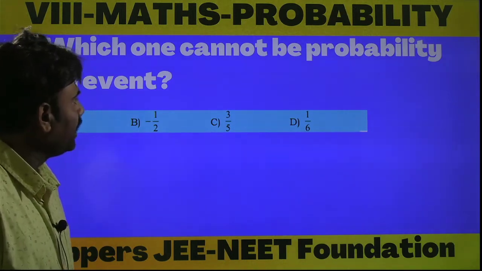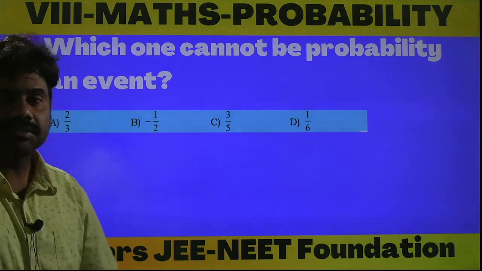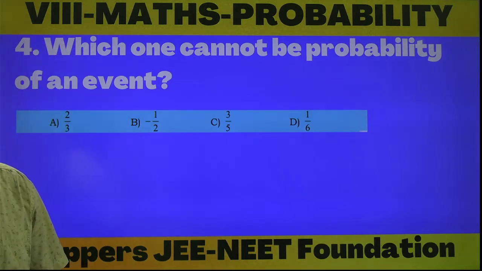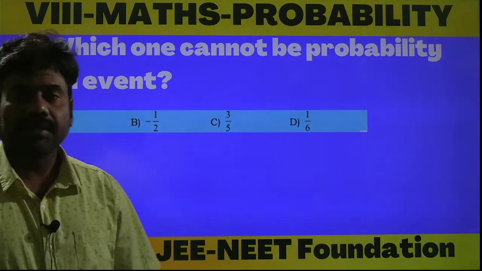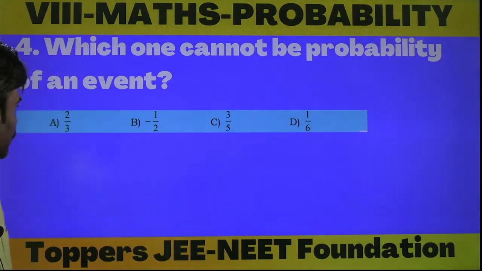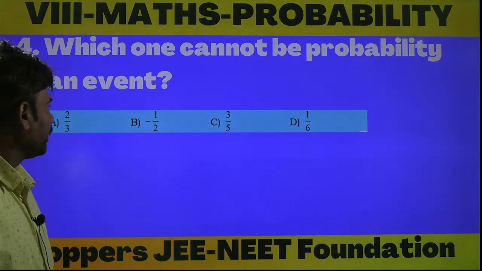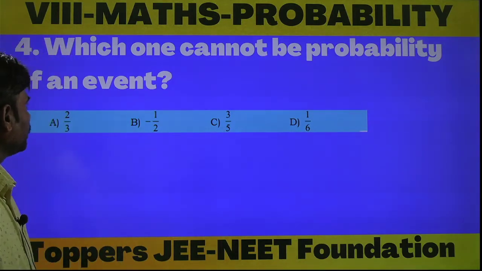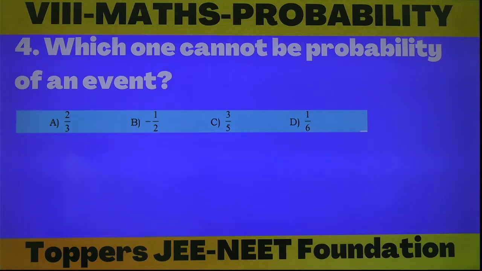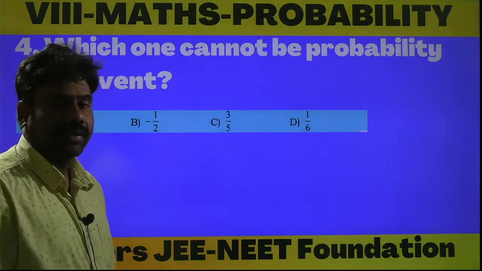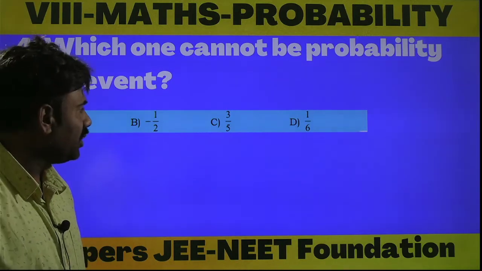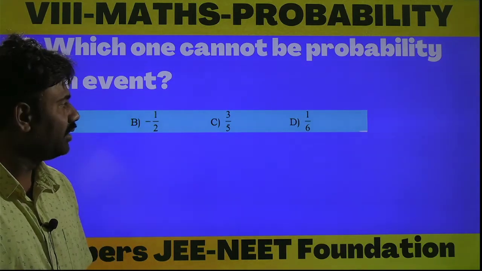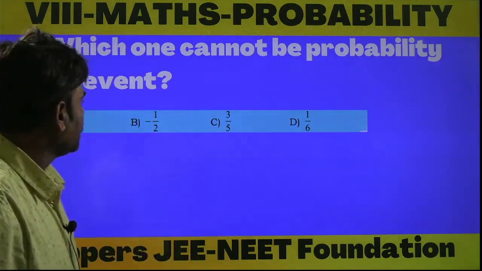Which one cannot be the probability of an event? As I said, the probability of any event cannot be negative, and it cannot be more than 1. Now 2 by 3, this value, 0.6, there is a possibility. Minus 1 by 2 is negative. The probability of any event cannot be negative, so option B is the correct answer. Anyway, let us check option C and option D also. 3 by 5 means 0.6, there is a possibility. 1 by 6 lies between 0 and 1, this is also a possibility, so option B is the correct answer.